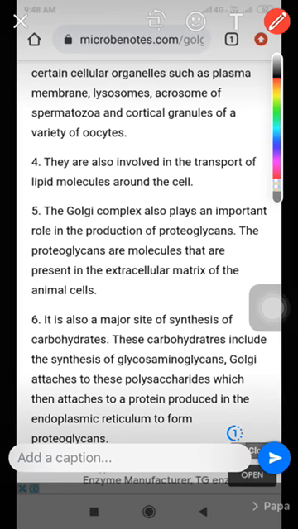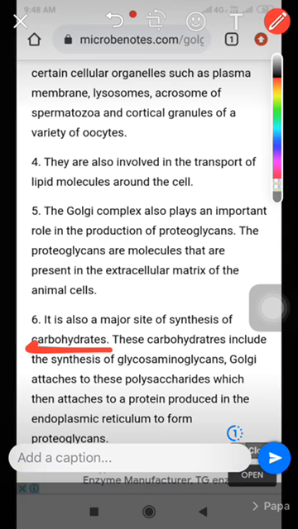It is also a major site of synthesis of carbohydrates. The Golgi complex is a major site for synthesis of carbohydrates, and these carbohydrates include glycosaminoglycans.